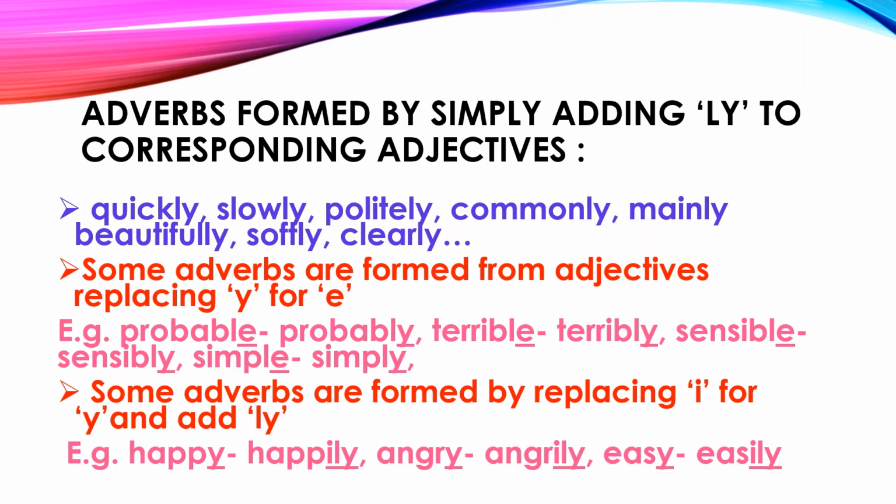So the adverb of manner is happily. In the same way, angry, y is omitted and in its place i will come and we will add ly, that is angrily. In the same way, the word easy, easily. So all these words which we have learned, quickly, slowly, politely, then probably, terribly, simply, sensibly, then happily, angrily, easily, are adverbs of manner.